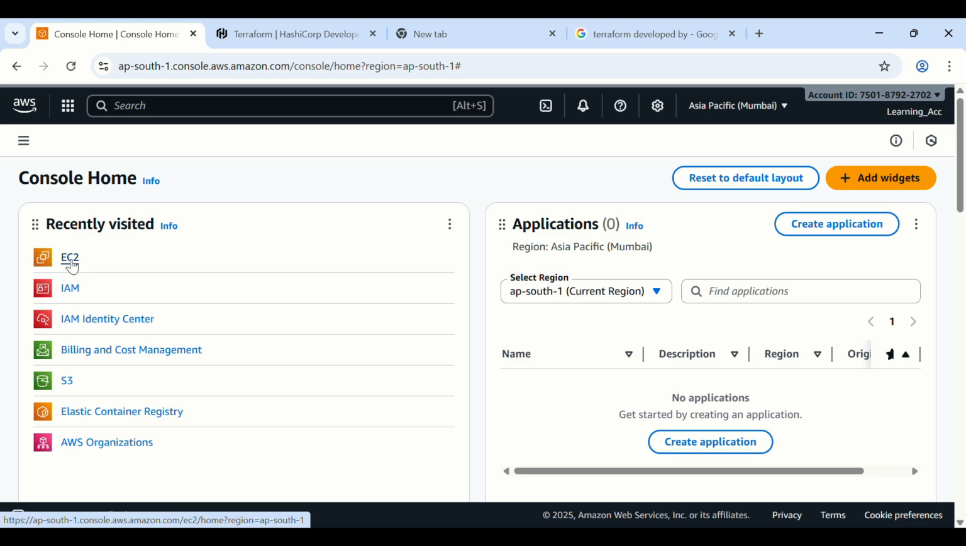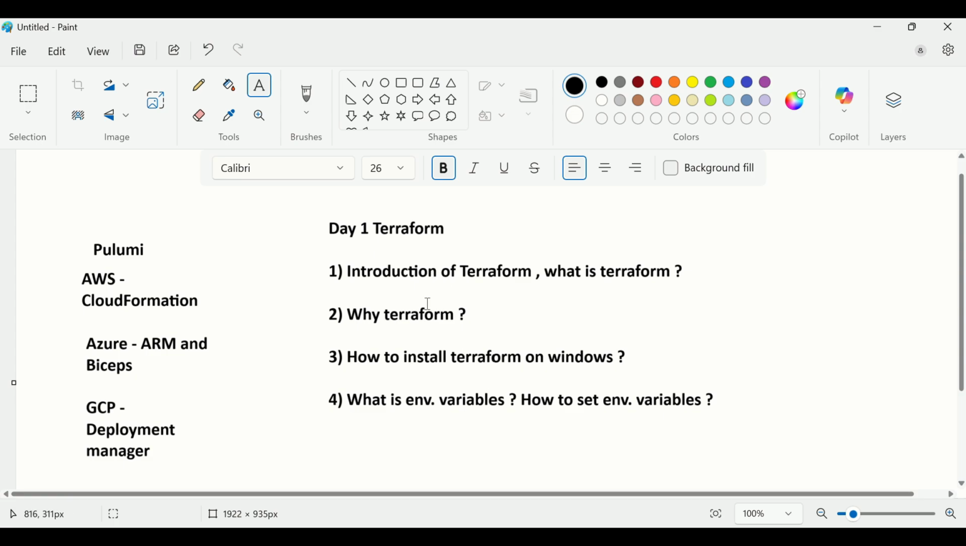Creating 100 EC2 instances will take around, let's say, 2 hours. But by using Terraform, we can create those 100 resources within 10 minutes. So this is the beauty of Terraform.